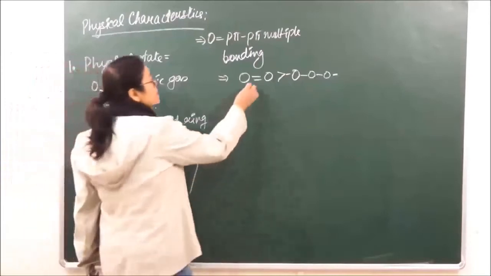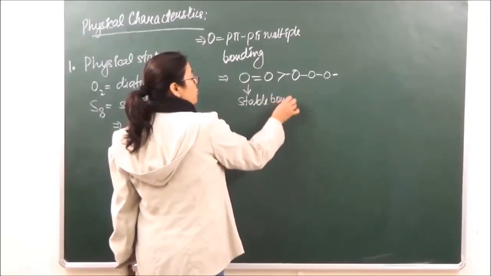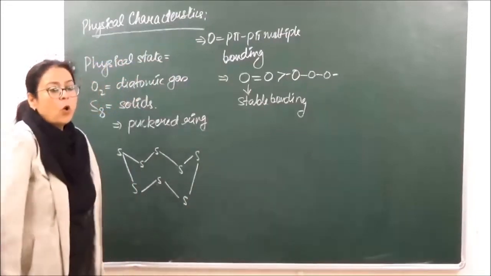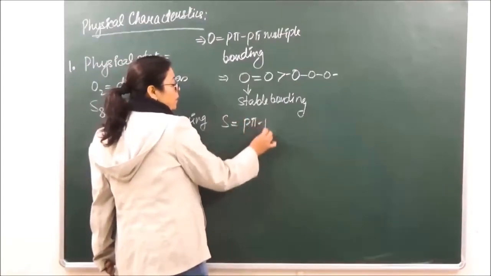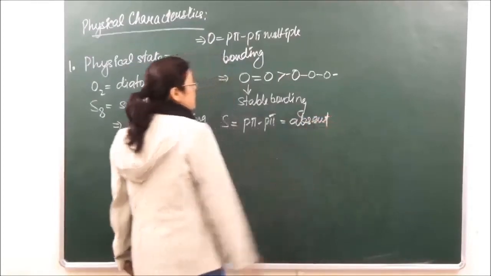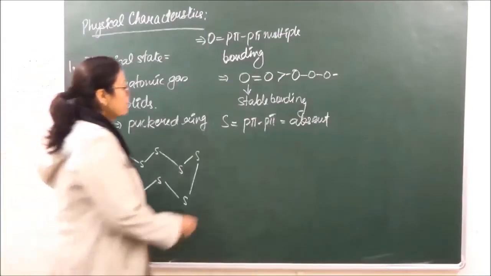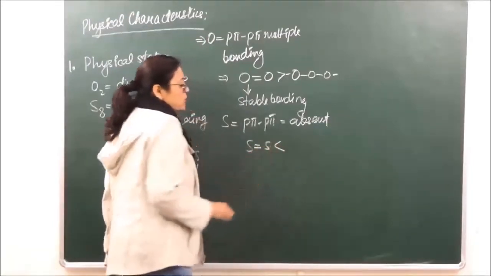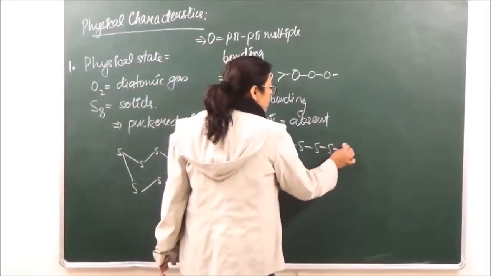So that is the reason why this is going to be a stable bonding, because of multiple bonding which is taking place over here, in oxygen that exists in the form of O2. Whereas when we are talking of sulfur, p-pi bonding is going to be absent. Because p-pi bonding is absent, it is seen that the sulfur double bond's bond dissociation energy is quite less as compared to the chain of sulfur.